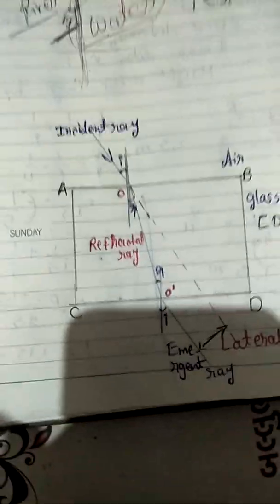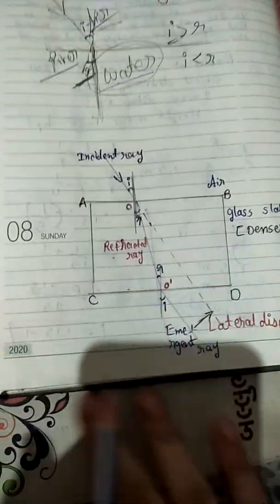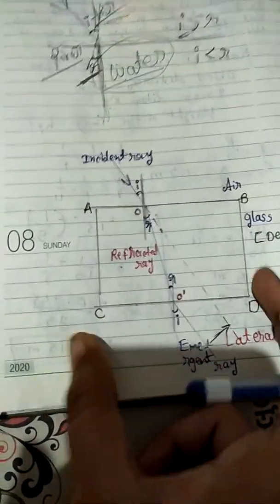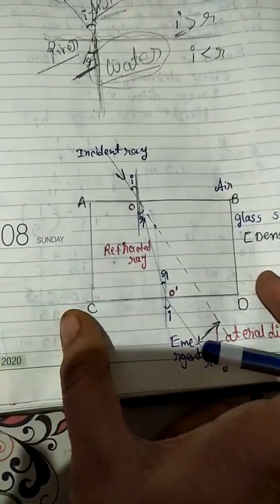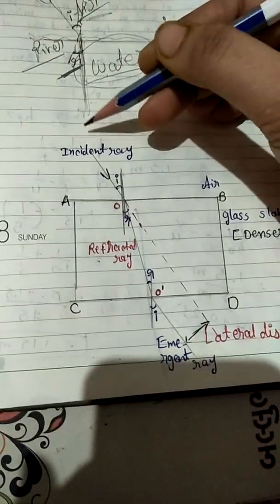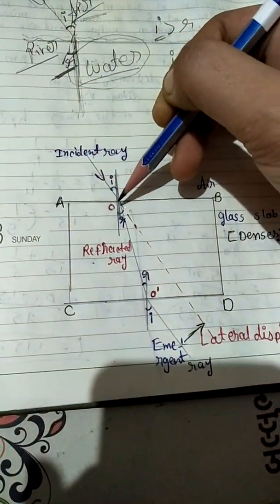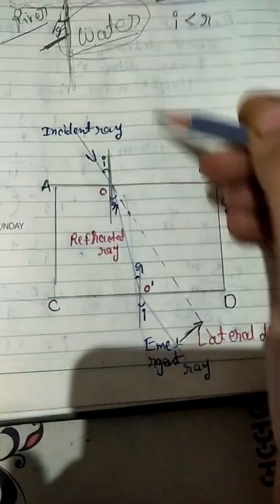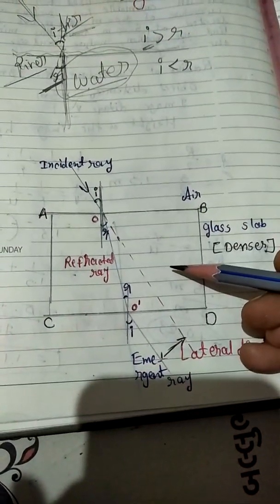Now take a look at a diagram over here, a perfect diagram you can see. Here is a glass slab. Basically it is glass. And here you can see one ray came, and the medium changes here from air to glass.